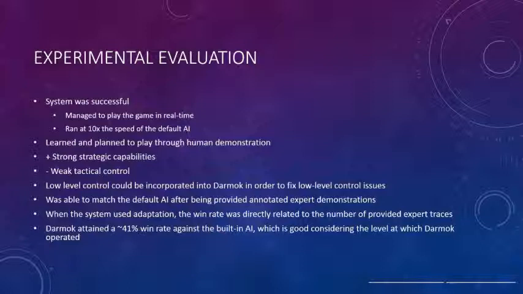It must be noted that the Darmok system presented here has strong strategic capabilities, but displayed weak tactical control in smaller engagements. This could in turn be improved by granting the Darmok system an assistant, lower-level AI to control tactical engagements at a lower level, while retaining the high-level Darmok system for strategic engagements. Alternatively, the low-level tactical control could be scripted, as it is for the built-in AI in Wargus. Many of the games were lost due to this poor low-level control. The Darmok system gained a 2-fold gain in its win rate when it used adaptation as opposed to not using adaptation, which was not covered much in this paper but is instead a topic for future work.